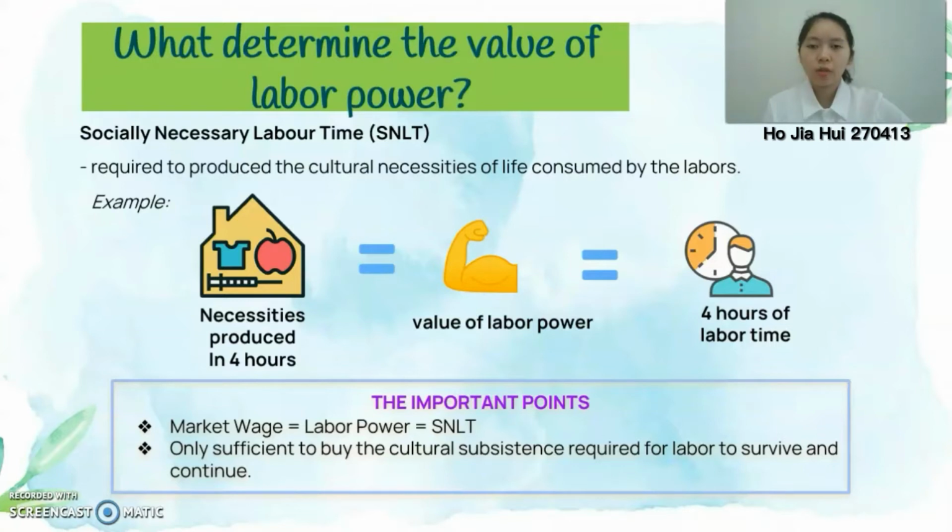There are two important points that need to be emphasized here. First, the wage paid by the employer to the worker is equivalent to the labor power of workers, which also means paying the current market rate. The second important point is the market wage will only be sufficient to buy the cultural necessity for labor to survive and continue.